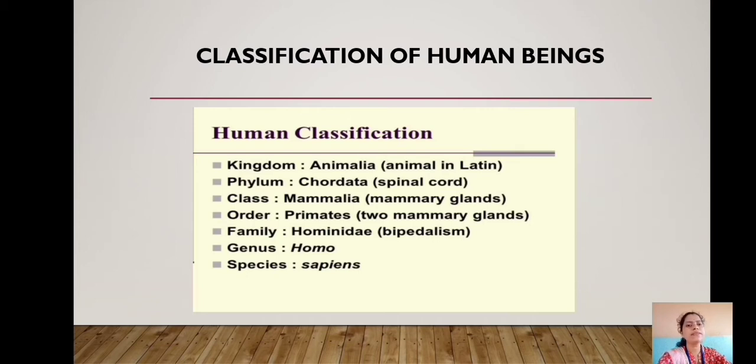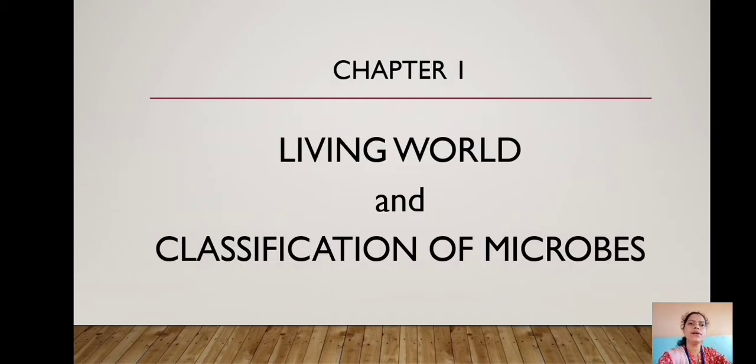That means wise man. This scientific name has 2 parts such as genus and species. Such method of naming is called as binomial nomenclature. A Swedish scientist, Carl Linnaeus, introduced binomial nomenclature. While writing the name in this classification, the levels of hierarchy considered are genus and species. With this information, let's now begin with first chapter, that is living world and classification of microbes.